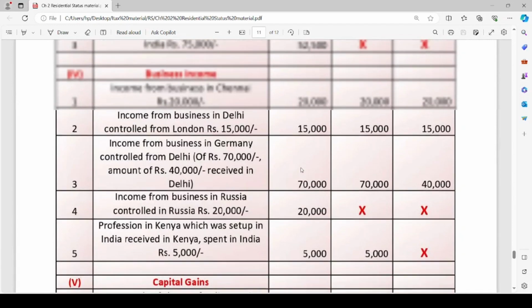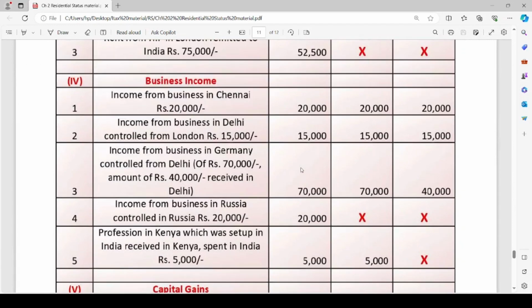Here our question says the income from business in Germany is controlled from Delhi. In such a case, the whole amount of rupees 70,000 will be taxable in the hands of RNOR. Similarly, in the hands of ROR, the whole amount of rupees 70,000 is taxable. But in case of a non-resident, only the portion which is received in India, that is received in Delhi, will be taxable, that is rupees 40,000 only.